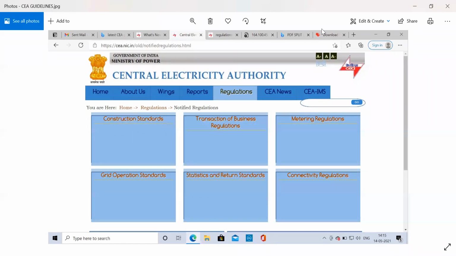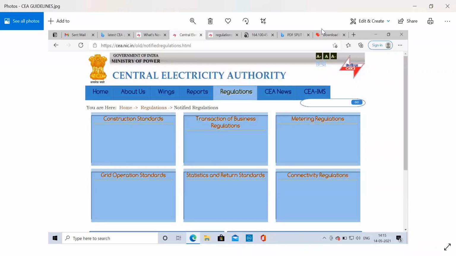In other laws or in the acts and rules, specific focus and specific rules and regulations are there. But in these CEA rules or regulations, there are a variety of standards. That is why, with reference to that focus only, we have to refer to that particular standard. So suppose under the CEA, if it is related to electricity or power and that is related to construction only, then we have to refer to the construction standards.